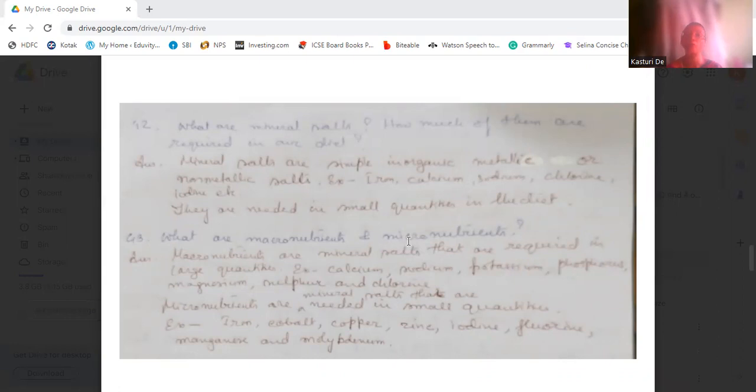Okay. Then what are macronutrients and micronutrients? Macronutrients are mineral salts that are required in large quantities in our body, that is calcium, sodium, potassium, phosphorus, magnesium, sulfur, chlorine. Okay, and micronutrients are the mineral salts which are needed in small quantities in our body, that is iron, cobalt, copper, zinc, iodine, fluorine, manganese, molybdenum. Okay.